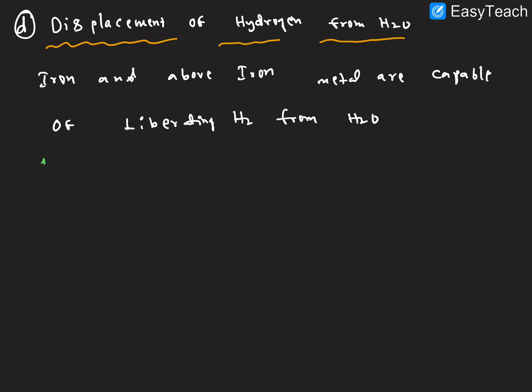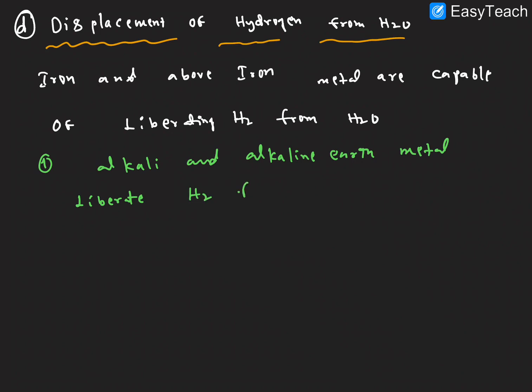For example, alkali metals and alkali earth metals liberate H2 gas from cold water.